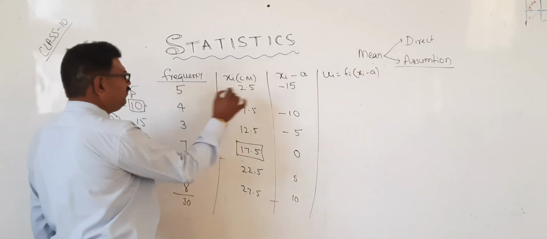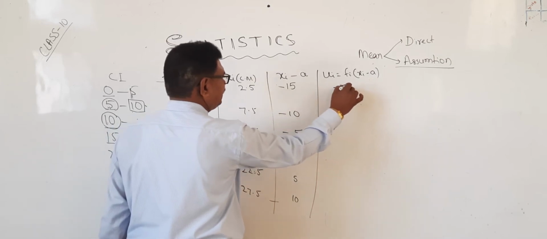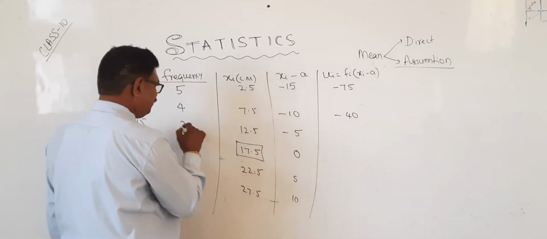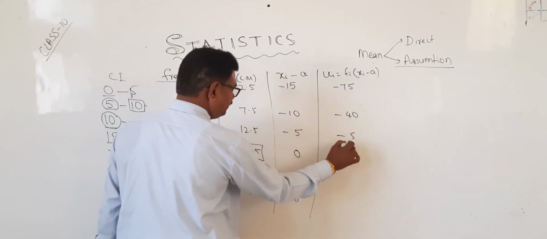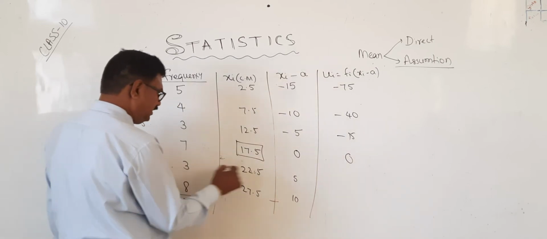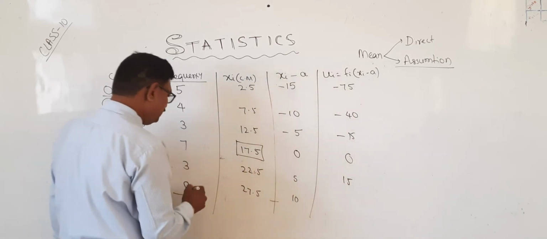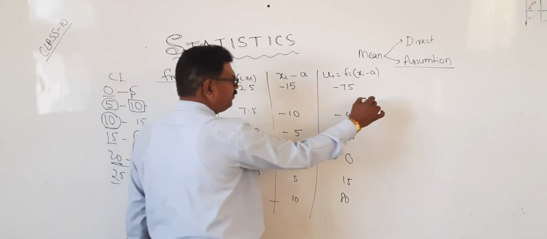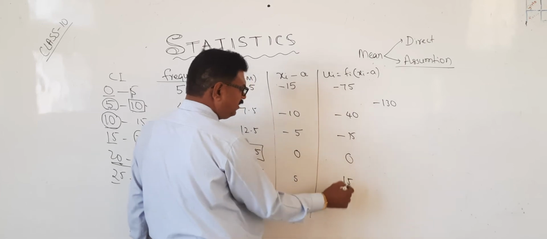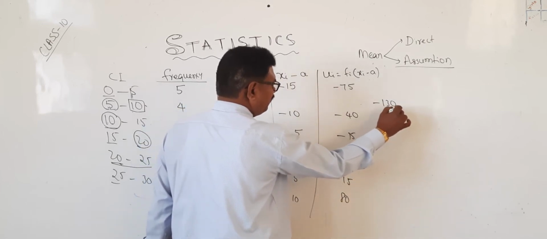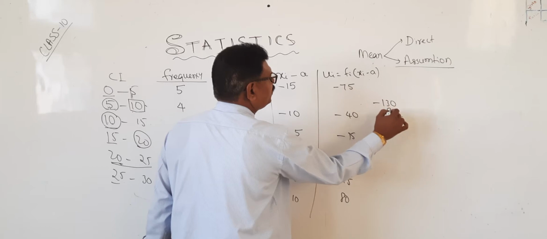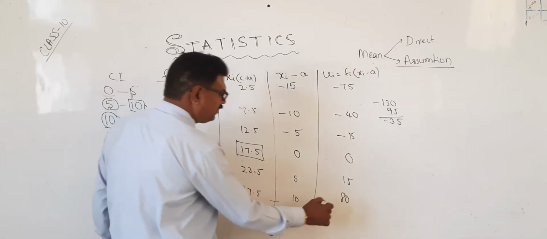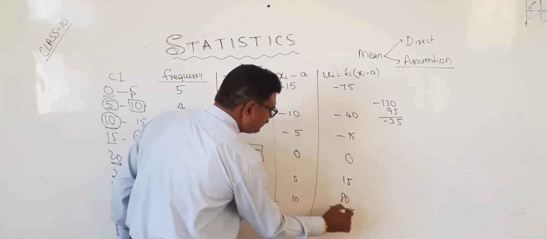Now very simple. 15 into 5 is minus 75. 4 into 10 is minus 40. 5 into 3 is minus 15. 0. 3 into 5 is 15. 8 into 10 is 80. Now you take 19, which means minus 130. 15 plus 95, here 5 and 12 means 35. How much is it? Minus 30. What is the answer? Minus 35.